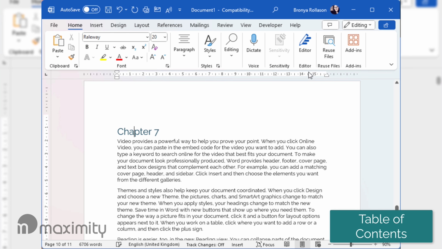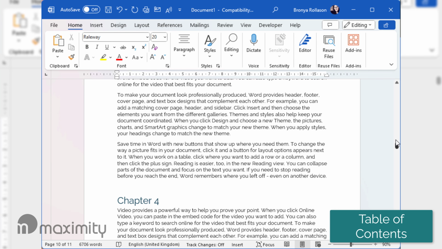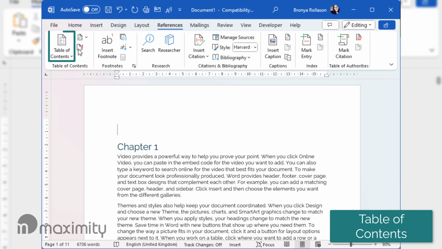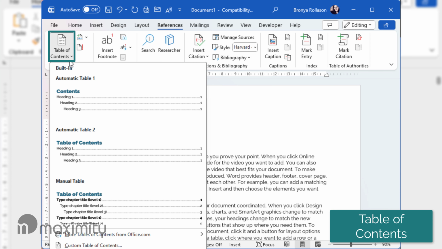Finally, if you apply the Heading 1 style to all of your chapter titles, you can very quickly add a table of contents by going to the References tab, selecting Table of Contents, and then choosing a style.